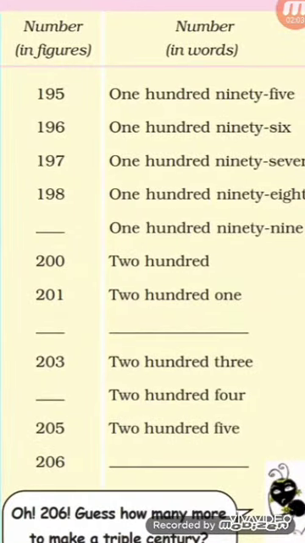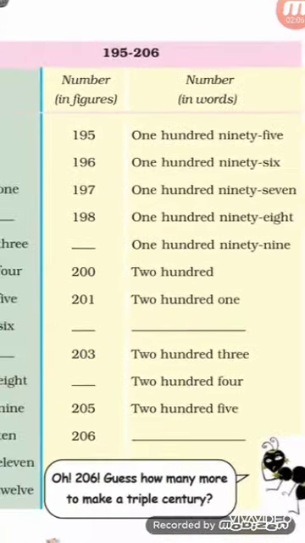So it is the spelling of 2, then the spelling of 100, 200. Then after 200, 201. Same way as we have written here, after 100, 101 will come. In the same way after 200, 201 will come. Now here we will write 202 in figures, and in spellings we will write 202. Okay. Then 203. 204 in figures we will write 204. 205 and last is 206.